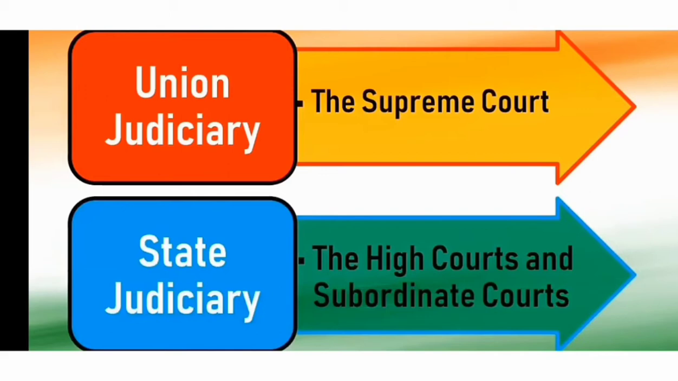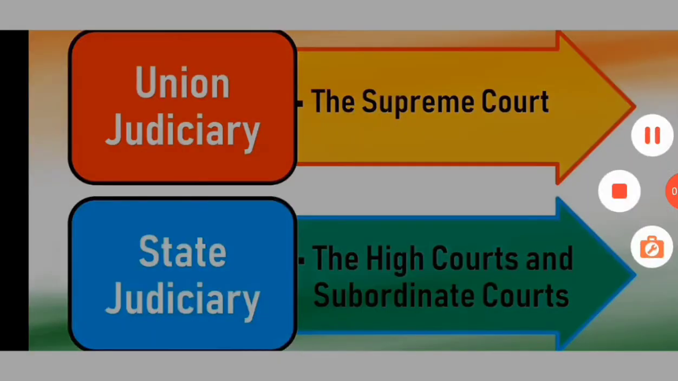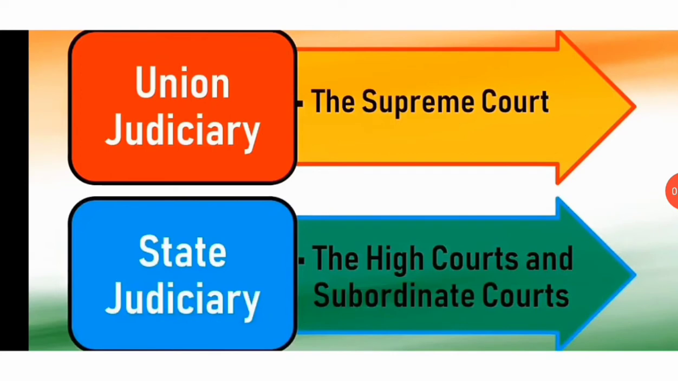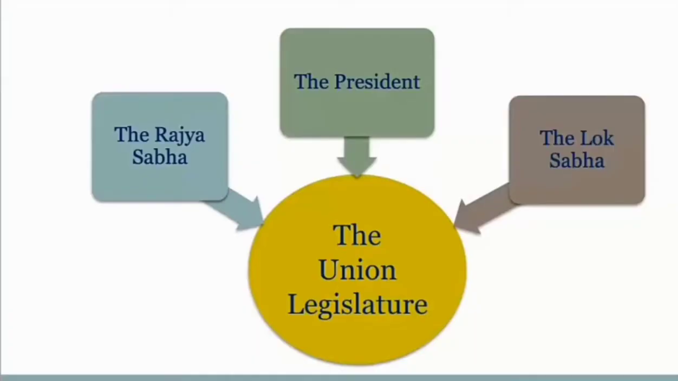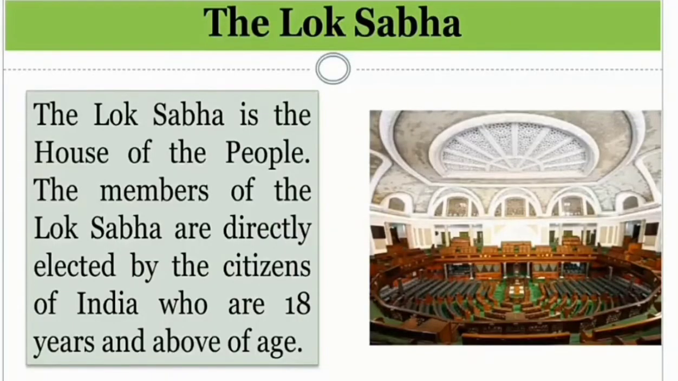So first of all, the matter is taken to subordinate courts, and then to high courts, and then to the Supreme Court. So the union legislature: Rajya Sabha, president, and the Lok Sabha. In this session we are only going to do the Lok Sabha. So the Lok Sabha is the house of the people.